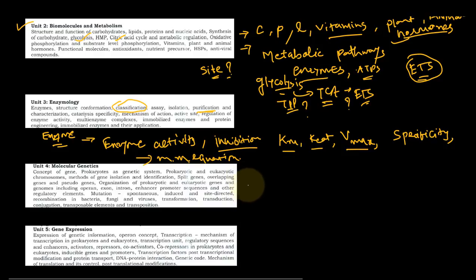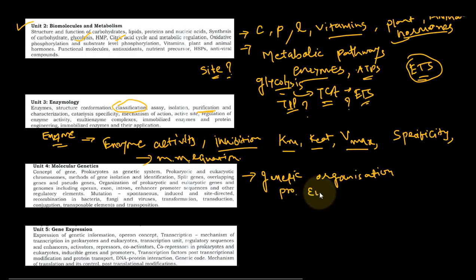From the fourth module, you must learn about the genetic organization of prokaryotes as well as eukaryotic organisms.